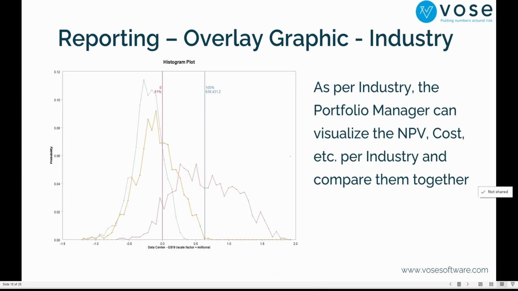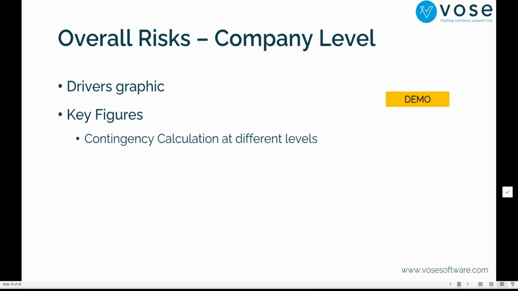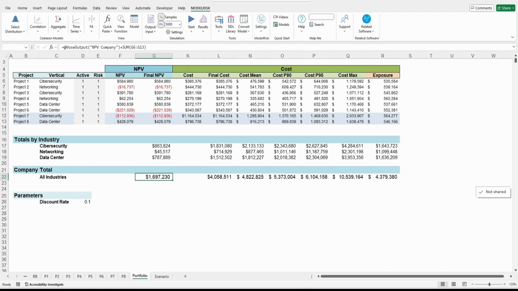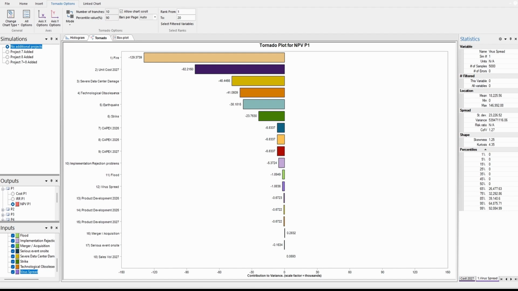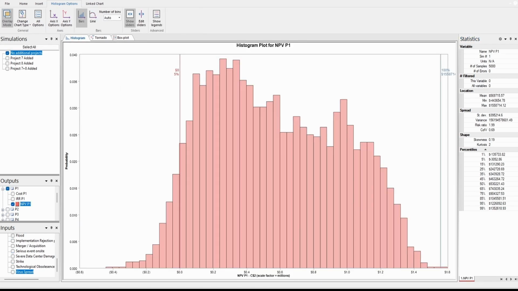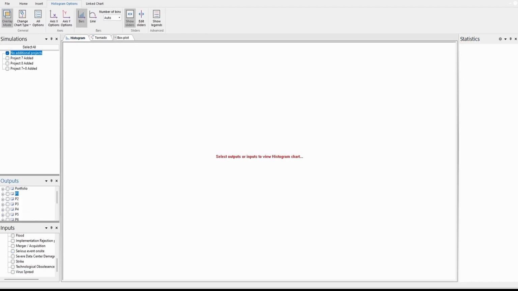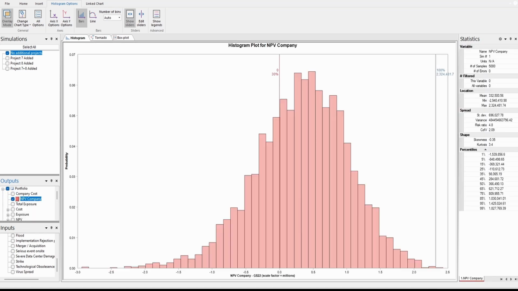Right? You can generate graphics like the one that I show you, remember, with the three industries, right? And you can do that for NPV, for the cost, etc. Right? Now, if you go to the company level, and this is the one that I was looking for, right? So I can go back, and besides the NPV, that is the one that I was showing, I can show a histogram for the complete company like this. So in the portfolio, I can look at, first of all, the NPV, right? You know, it's 30% probability to be negative. Okay, that's the probability that I want to use in the last slide.